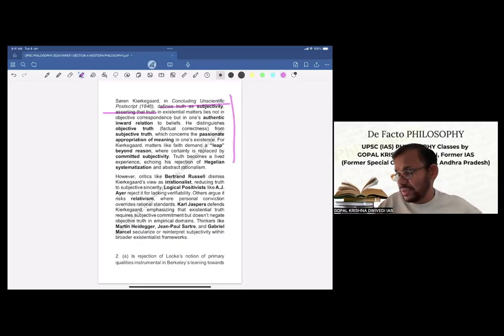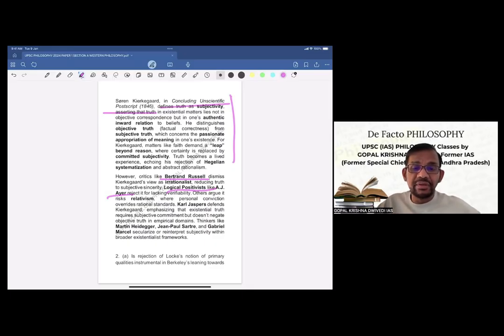Now, since the question itself asked to critically discuss, we'll have to critically evaluate the whole view. However, critics like Bertrand Russell dismiss Kierkegaard's view as irrationalist, reducing truth to subjective sincerity. Logical positivists like A.J. Ayer reject it for lacking verifiability.